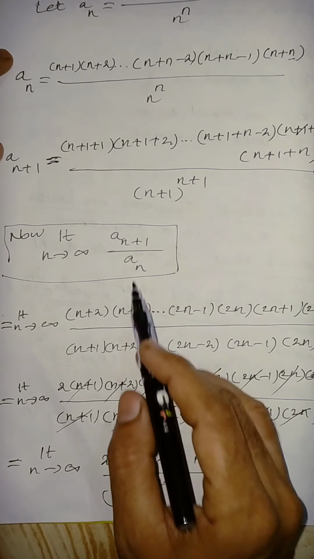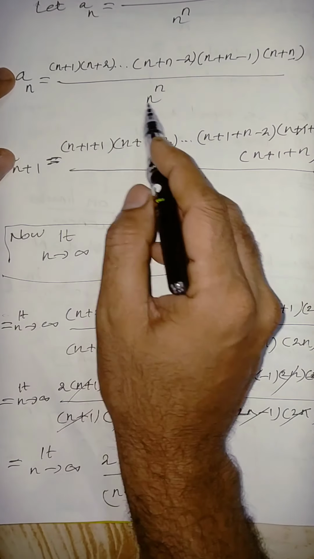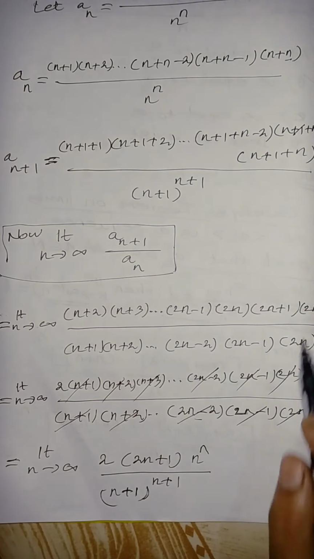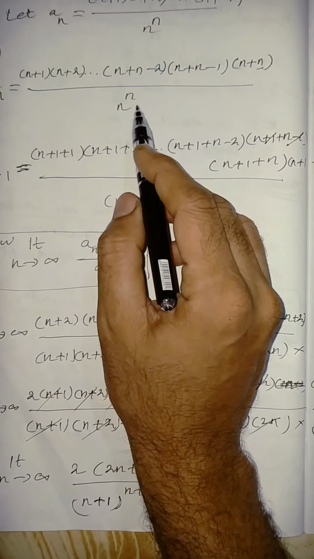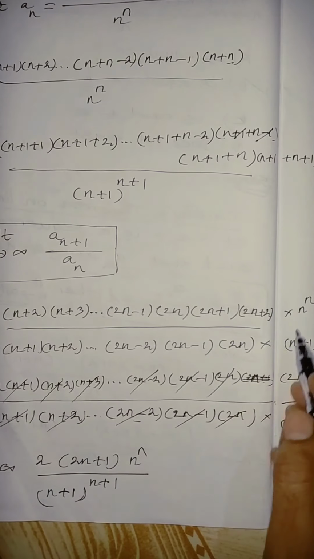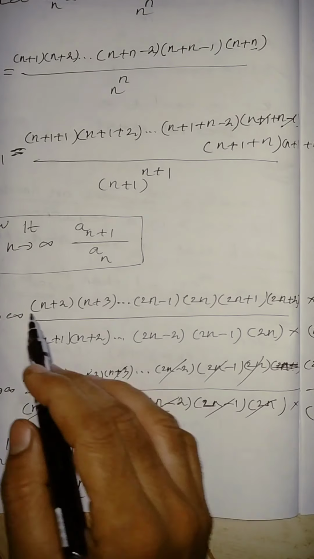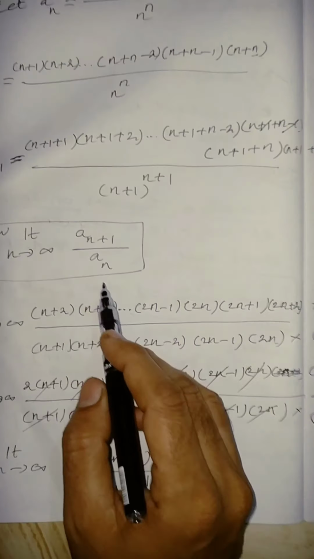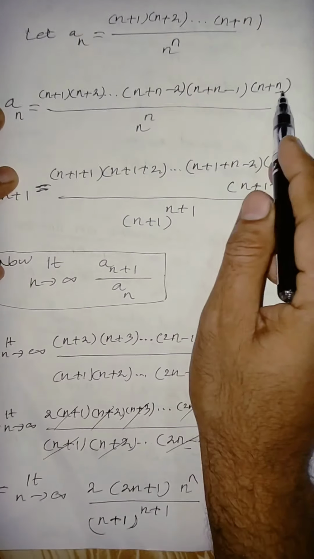So how to get the n power n? Actually a(n+1) by a(n). So this n power n is the denominator, so here bring it to the numerator. We know this. So all divided by, so what is the a(n)? a(n) is n plus 1, n plus 2 up to n plus n.